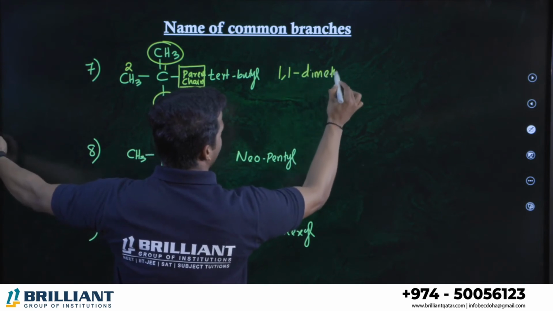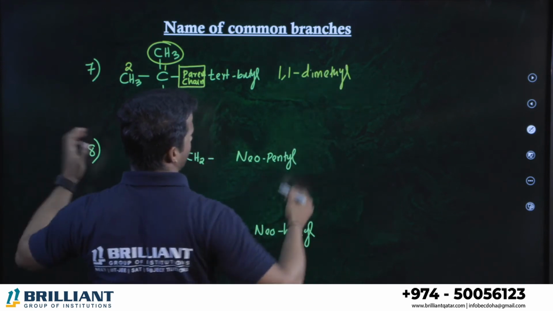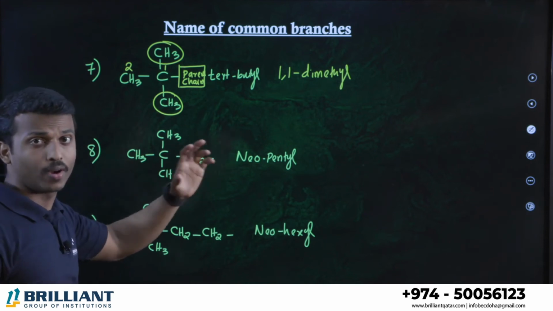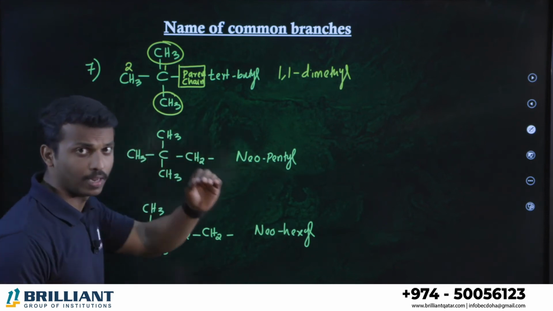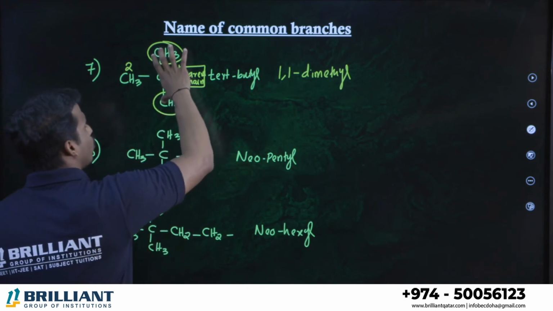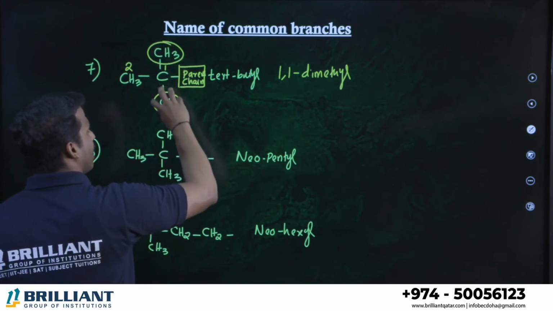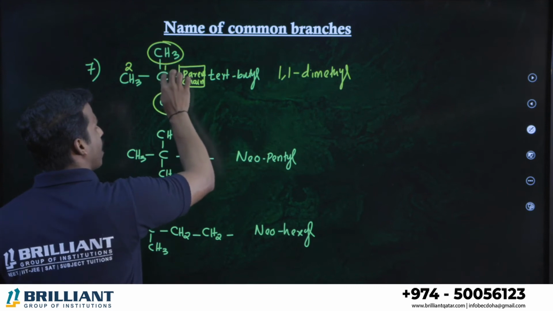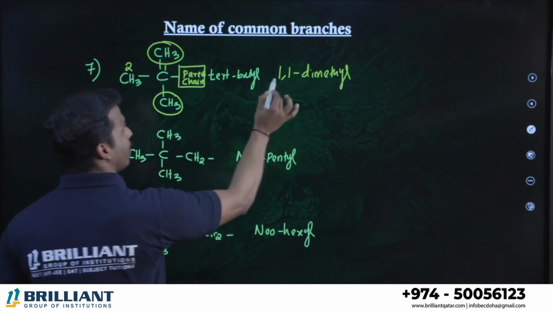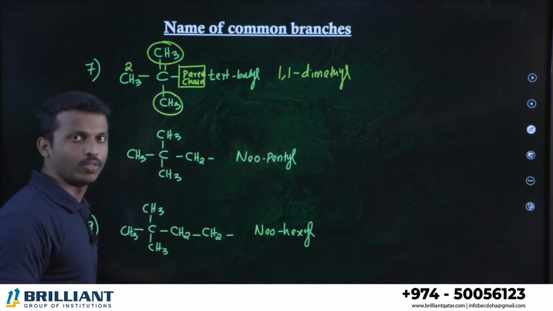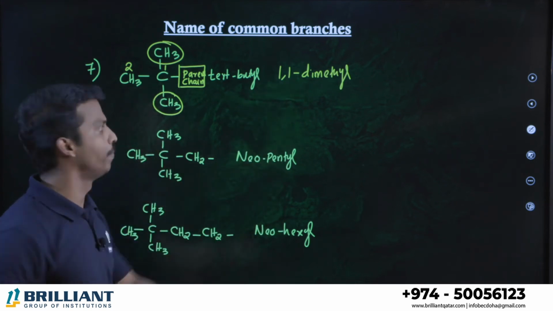dimethyl. We will discuss this in detail later. What is this comma? What is this hyphen? Why are we repeating the number twice? Everything we can discuss later. Here is the point. The two branches, methyl and methyl, are present on the same carbon, number 1. If the methyl groups are on the same carbon, we have to repeat the number twice. Therefore I put 1, 1.